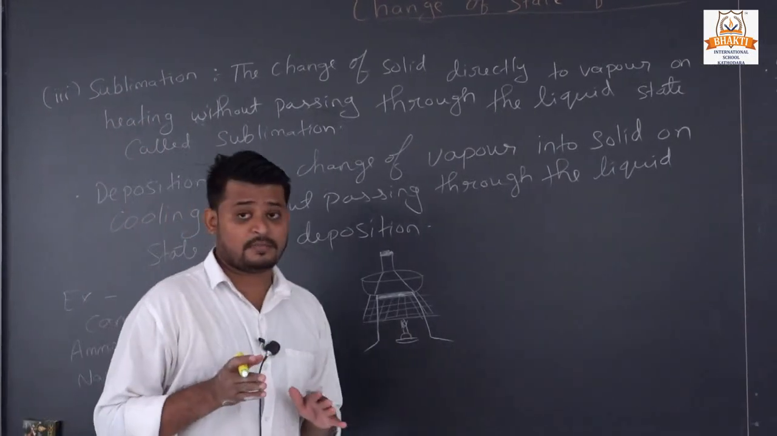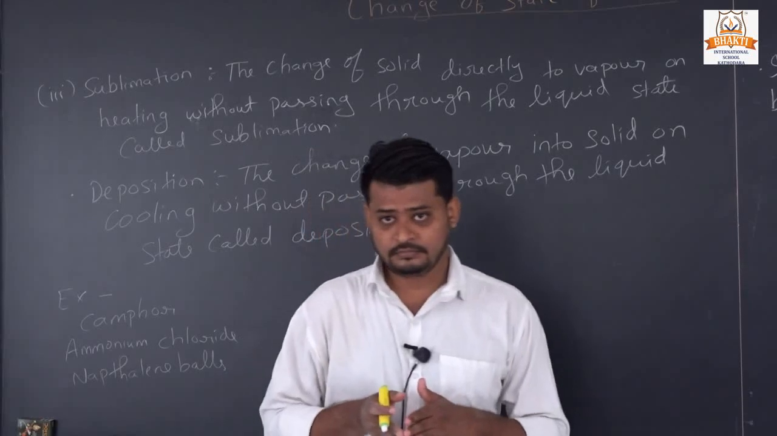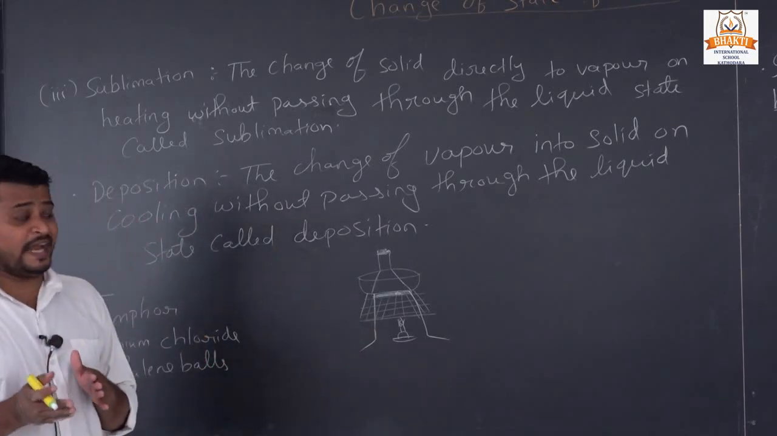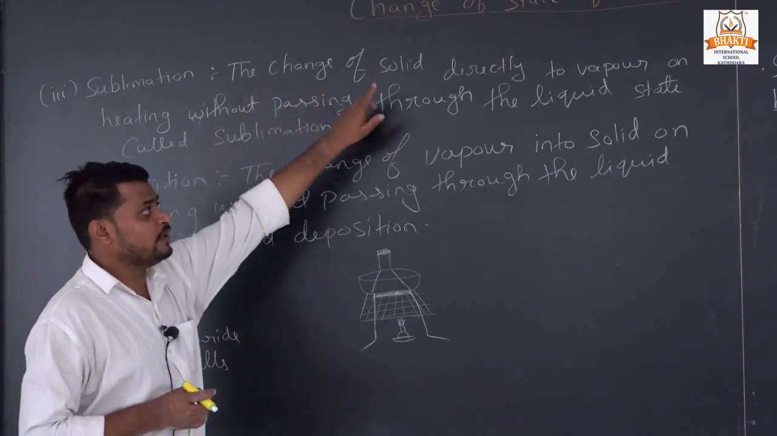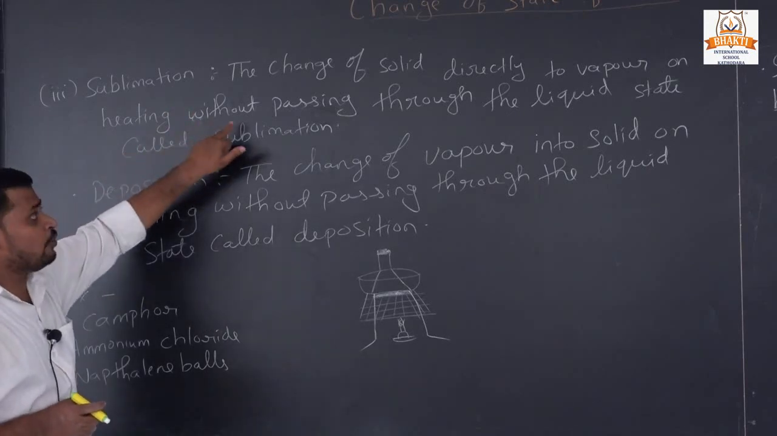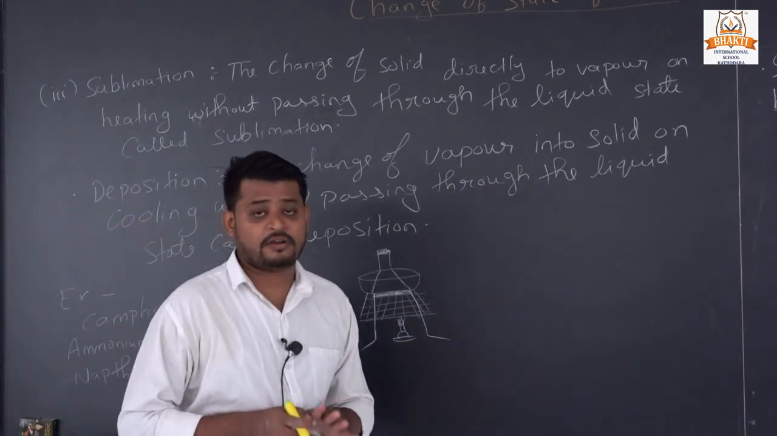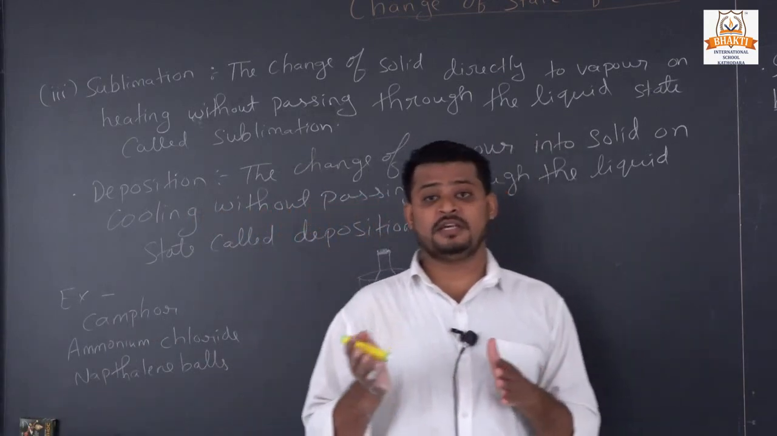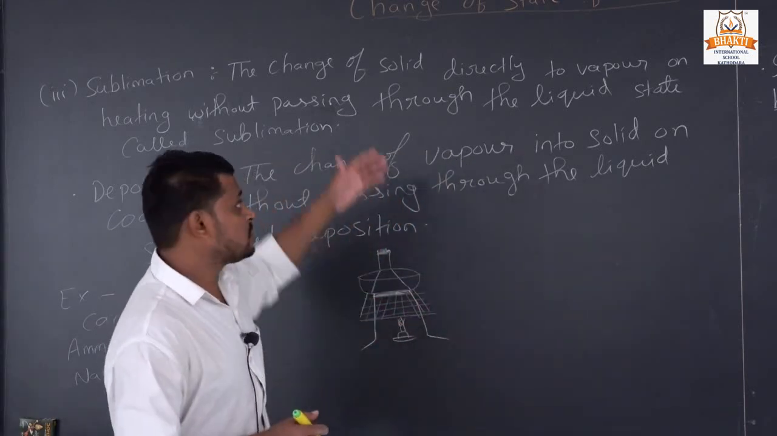Sublimation is a process at which temperature, means the change of solid directly to vapor without coming in liquid state, that is called sublimation. What is sublimation? The change of solid directly to vapor on heating, without passing through the liquid state, called sublimation. Okay, we have some example like camphor. What is camphor? Kapoor, that we are using in aarti. That is an example of sublimation.